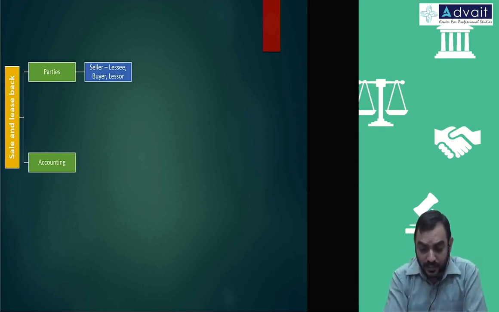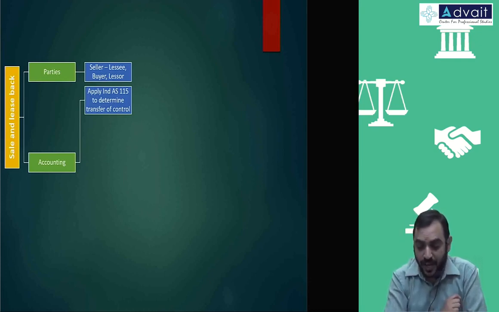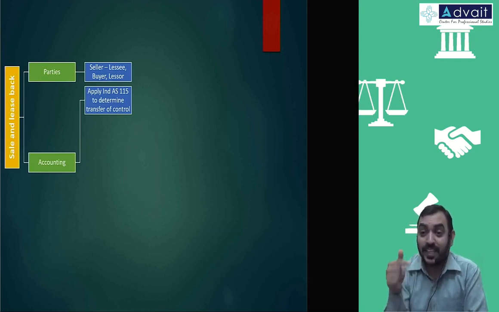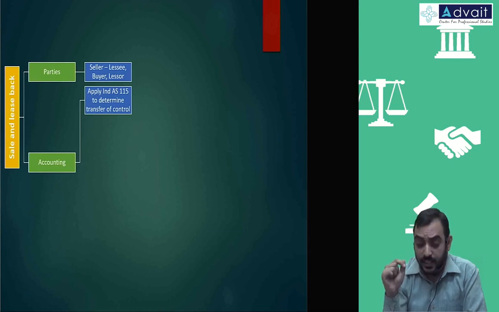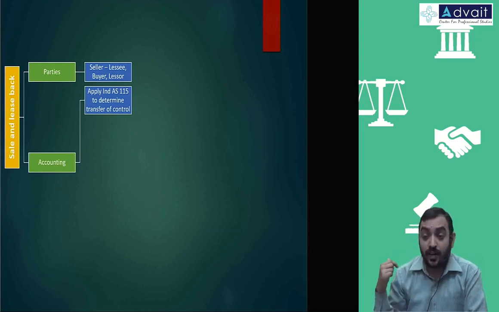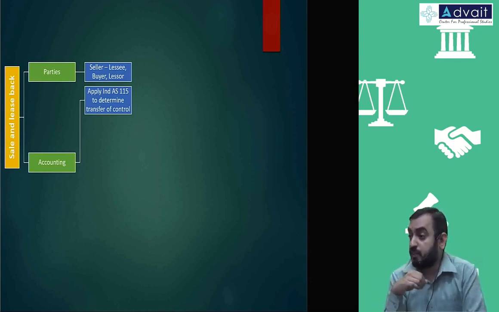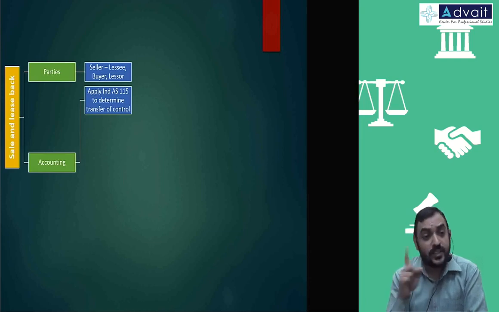You apply Ind AS 115 to determine whether the transfer of control happened or not. Basically, when you sell the assets, whether you are selling only for namesake or actually you are selling it to some other person. So, sale is connected with Ind AS 115.